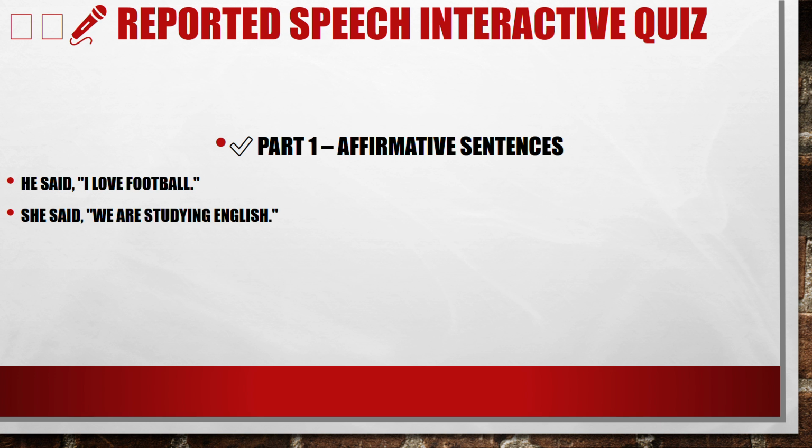The same thing here. She said, we are studying English. We have we. In reported speech, we're going to change we to they and conjugate the verb studying into the past progressive. We're going to say, she said that they were studying.